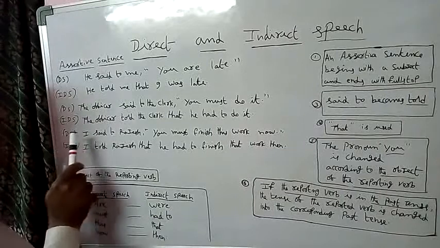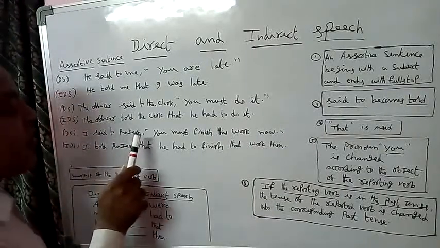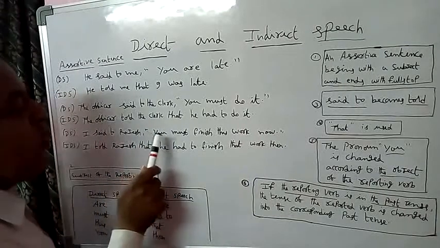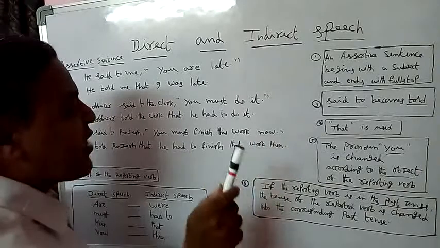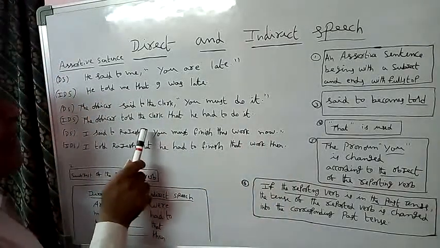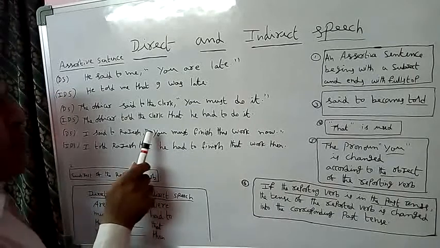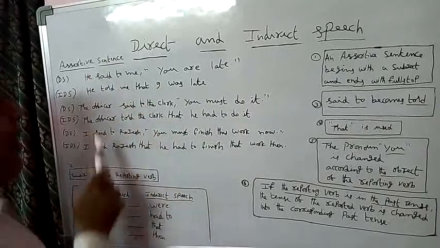The next direct speech example is: I said to Rajesh, "You must finish this work now." Here in an assertive sentence, an assertive sentence begins with a subject and ends with a full stop. This is called an assertive sentence.